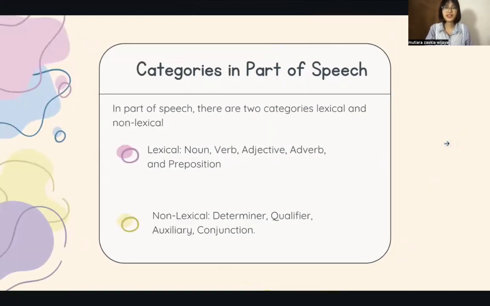The next is categories in part of speech. There are two categories: lexical and non-lexical. Lexical is a class of words that have core meaning and can stand alone, such as noun, verb, adjective, adverb, and preposition. And non-lexical is a class of words that doesn't have direct meaning, such as determiner, qualifier, auxiliary, and conjunction.